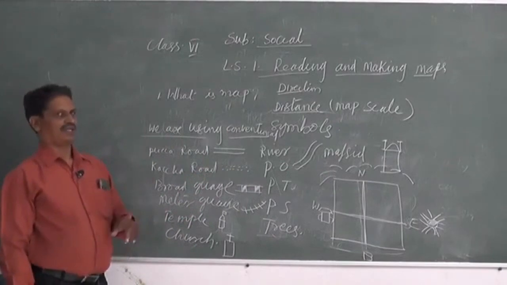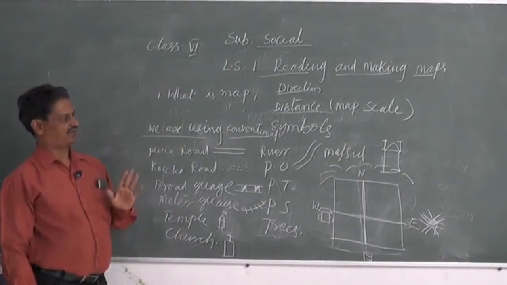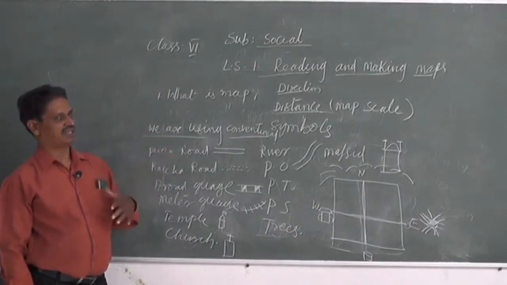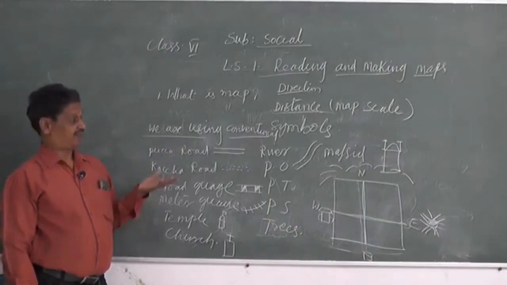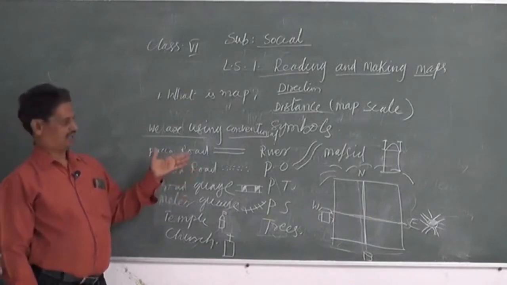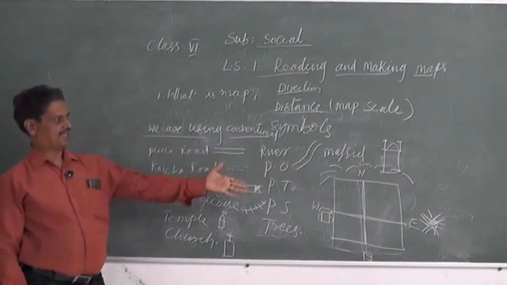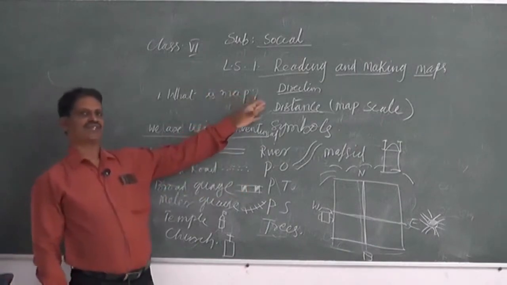At last, we have to observe and read all the components of a map. It is very easy to understand in a better way. I have already shown the symbols and directions, and I have also changed the distance.